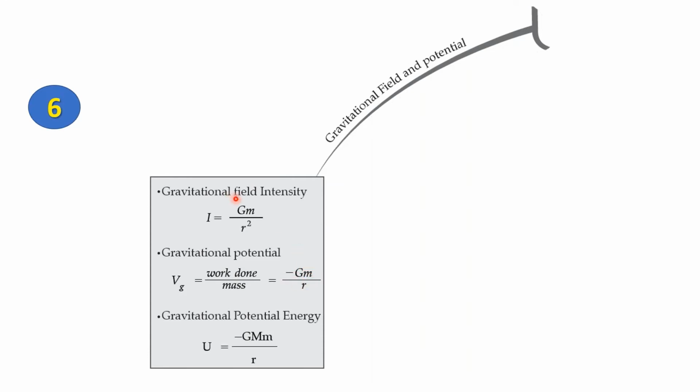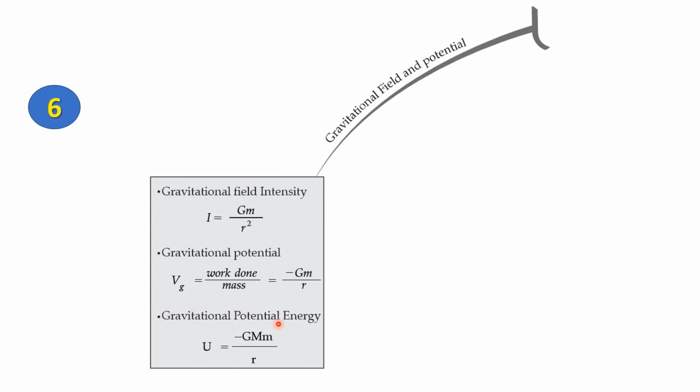Again, G stands for the constant, m stands for mass, r stands for radius. But what does this minus indicate? Well, the minus here indicates that gravitational force always acts in a downward direction with respect to the Earth. I release a pen and it drops down. Therefore, its direction is downwards. Therefore, it is represented as negative.